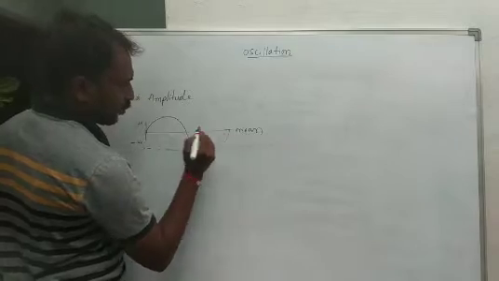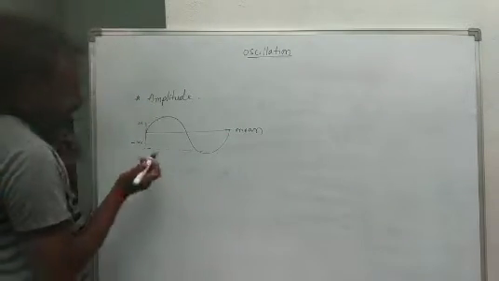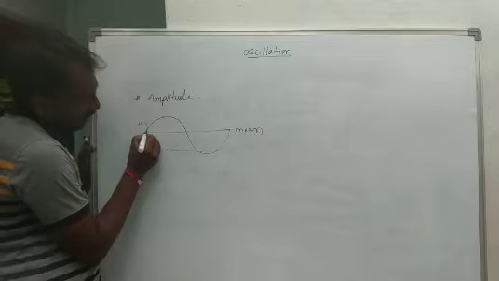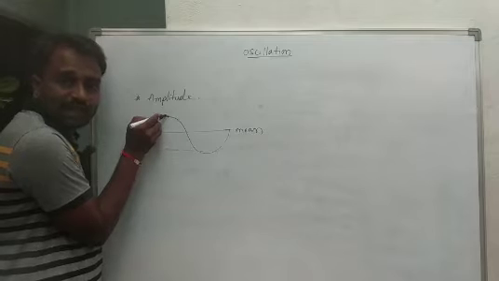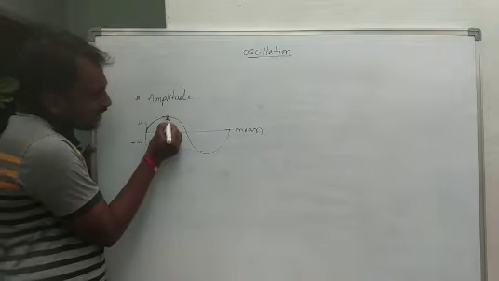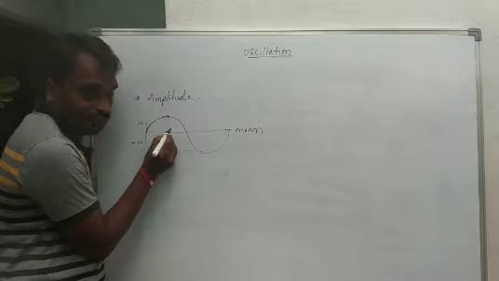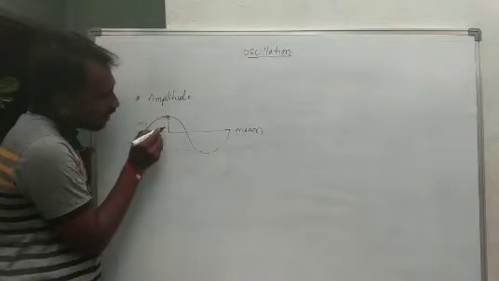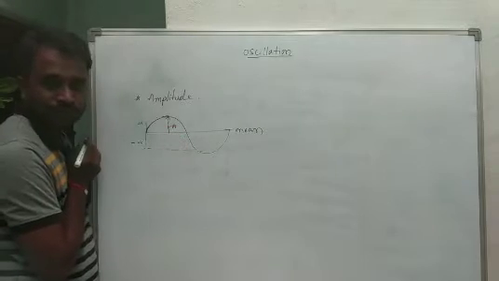So this one is the mean position. Its value we always consider as 0. Here, the particle reaches the maximum position, a peak level. This is the maximum displacement of the particle from its mean position, and this we consider the amplitude.